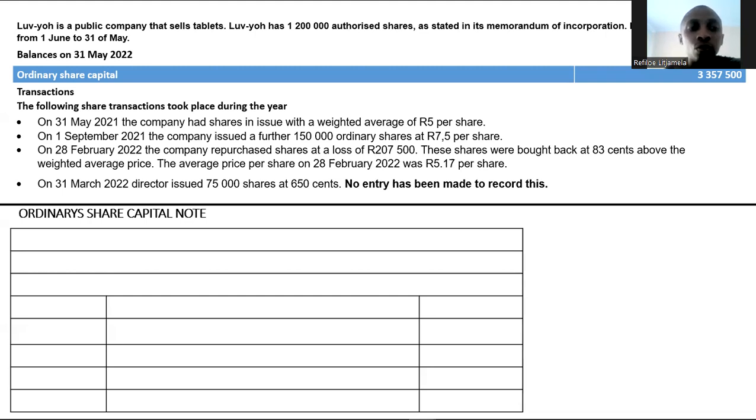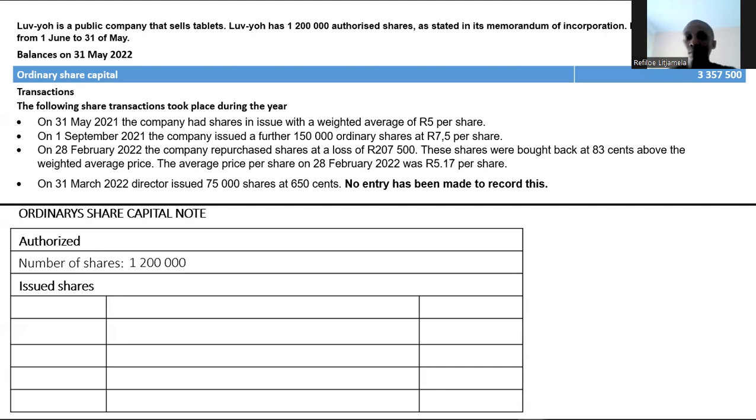Now let us read transactions. Or before I read transactions, I can actually record what I have read already. I will start with my authorized shares, which will be 1.2 million. And then I'll get to issued. But I will have a problem when it comes to issued because they said on the 31st of May 2021, which is the beginning of the financial year, like that the end of the financial year is the 31st of May 2022, meaning that the beginning was the 1st of June 2021.